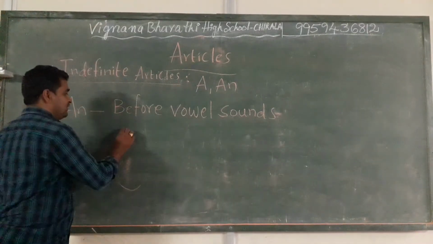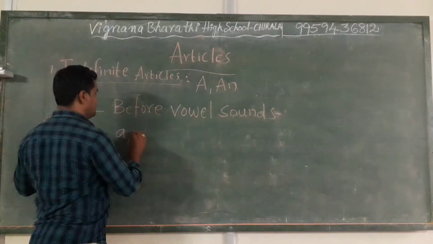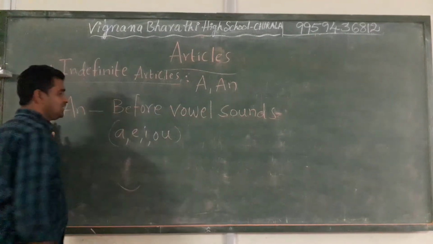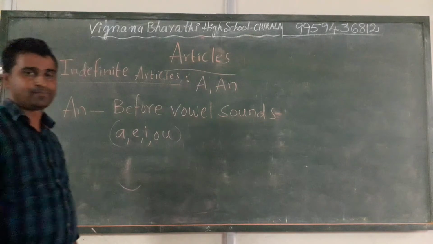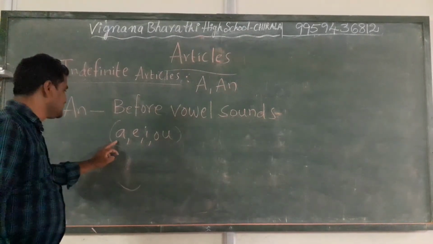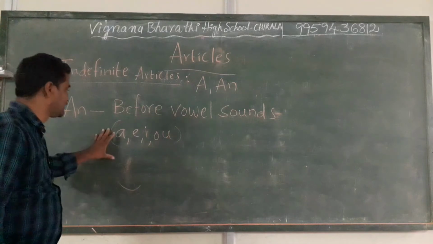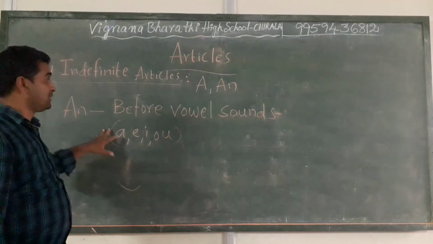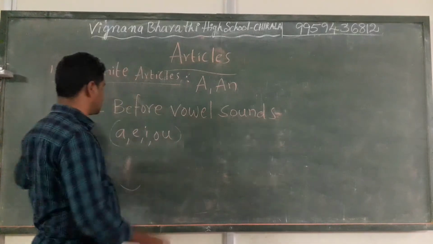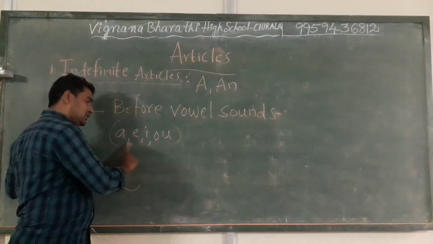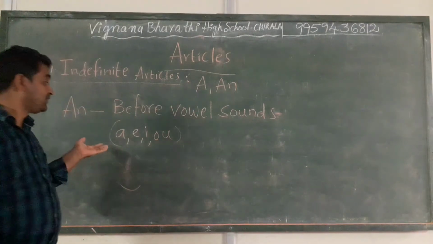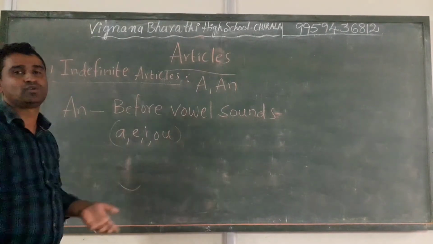Generally, we say we have to use this "an" before a, e, i, o, u. Generally our idea is this. But it is not that we have to use it before them, but we have to use it before vowel sounds. For example, if they start with a, e, i, o, u, if they have vowel sounds, we have to use "an".